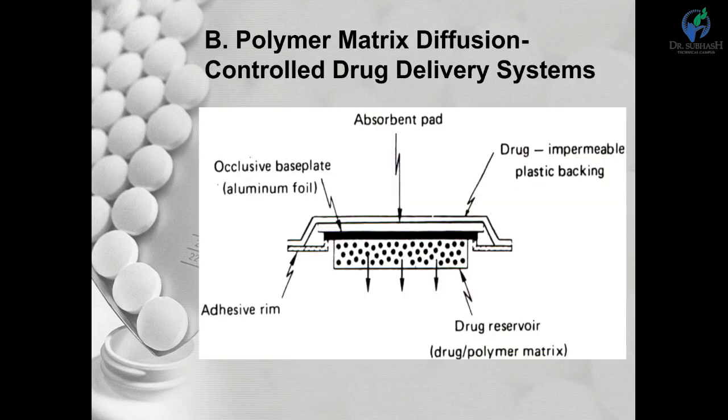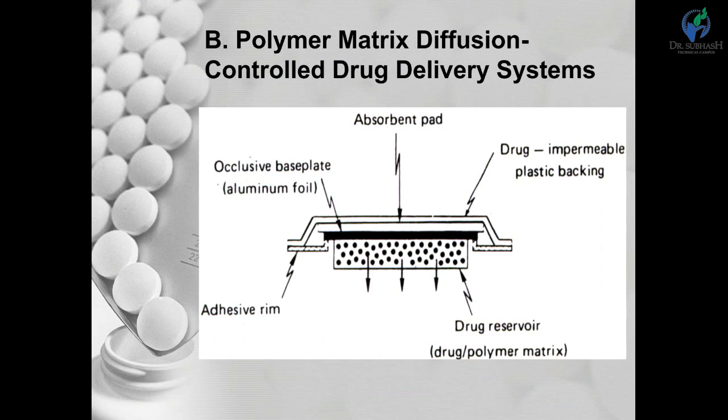Then the second one, the polymer matrix diffusion. In this type, the drug reservoir is prepared by matrix type preparation. Matrix means we go for homogeneous dispersion of drug particles within the polymer matrix. The drug reservoir is prepared by homogeneously dispersing the drug particles into the rate controlling polymer matrix, homogeneously distributed within the polymer. Either the drug or the polymer may be lipophilic or hydrophilic in nature.